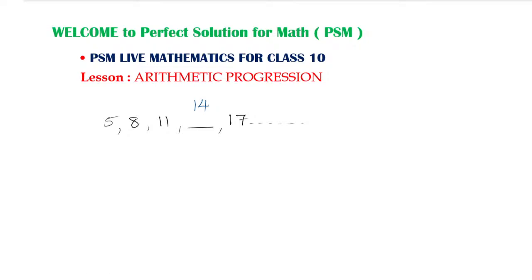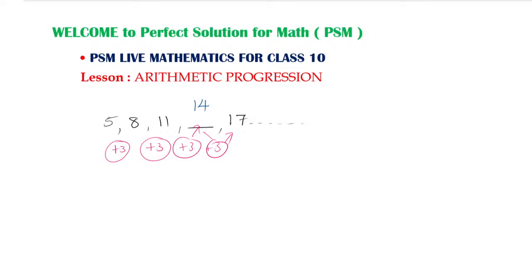So we have to go with plus 3 only. Remember, it is very important. We have to find the difference between the terms. The difference between them is plus 3. 8 minus 5 equals 3, and 8 plus 3 gives 11. Again we do plus 3, it will be 14. 14 plus 3 will be 17. This is the way we have gone through it and found the answer. I hope you have understood this. Any difficulty?